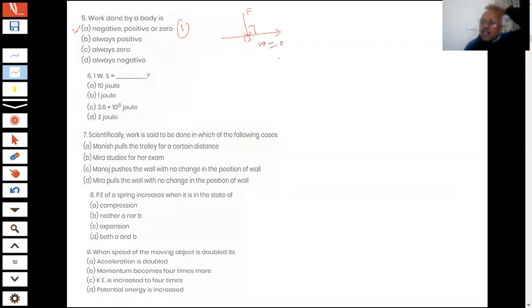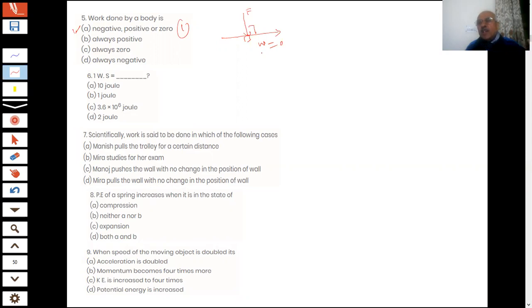If you are carrying a luggage on your head, students, on the ground, the force is acting downward, mg, the weight of the object. You are moving, but the work done on the object which you are keeping on the head will be 0. Okay. Then also work can be 0.